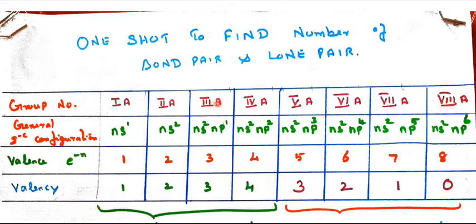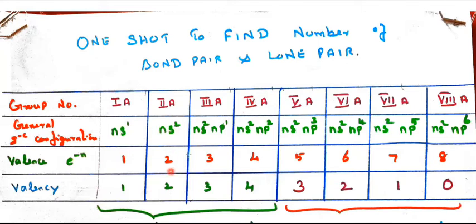And here from the third period, the third group onwards, it is np1, the fourth group np2, the fifth group np3, the sixth group np4, the seventh group np5, the eighth group np6. So the valence electrons are those in the valence shell. So the total number of electrons in the valence shell is only 1. So that is the valence electron.